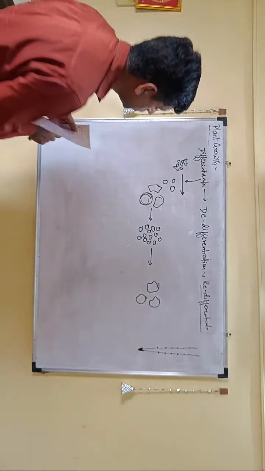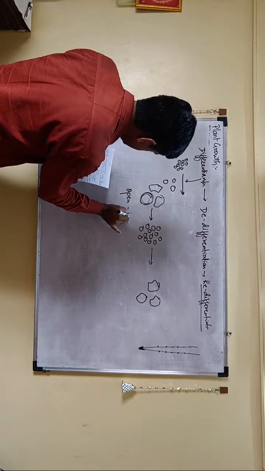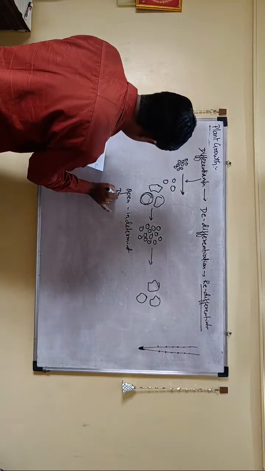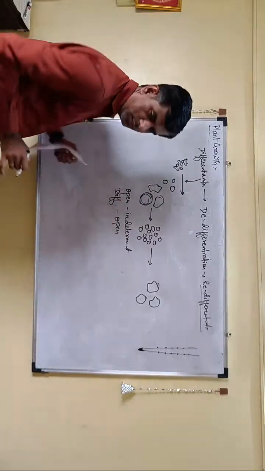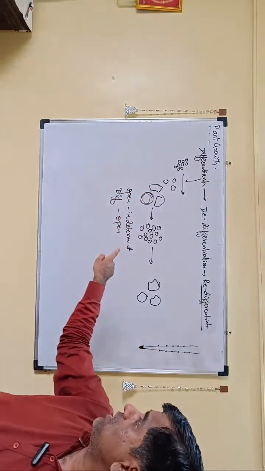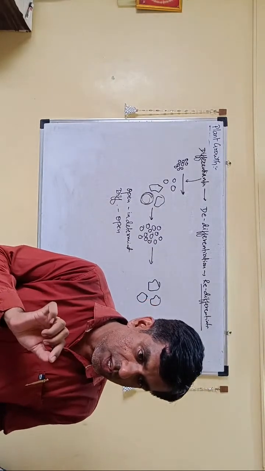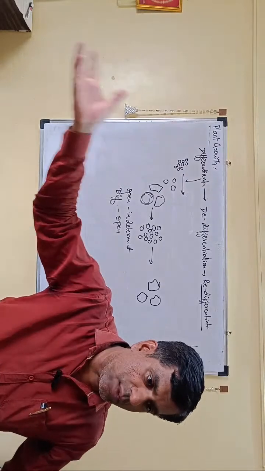Here you have to remember that the growth is of the open form, indeterminate or determinate both, and differentiation is also open. So see, growth was open, here differentiation is also open. Differentiation is open because, as they have said, from the same meristem you can give rise to different types of tissues.